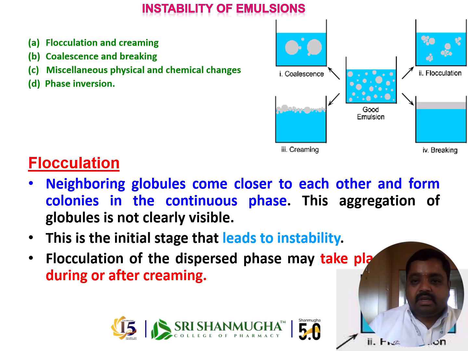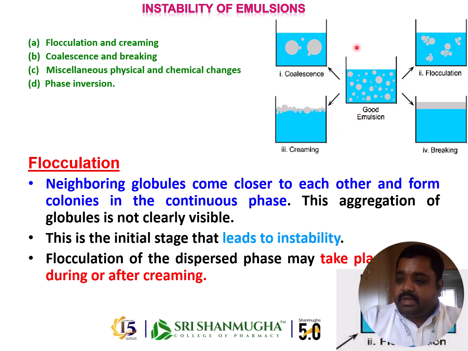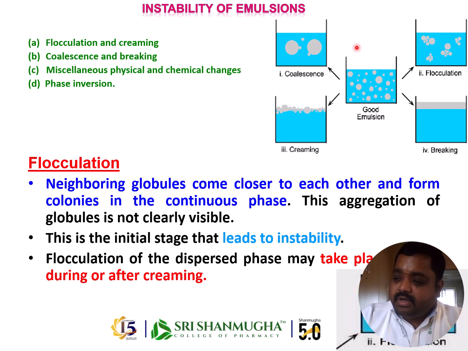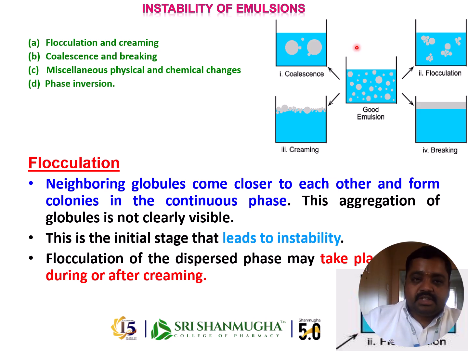First, you can see the overall pictograph which I have shown here. A good emulsion will look like this, with a good dispersion. The instability problems are classified into a few types, which I have listed one by one now: coalescence, flocculation, creaming, and breaking. These are due to the phase inversion principles, and the distribution of the dispersed phase is not correct.